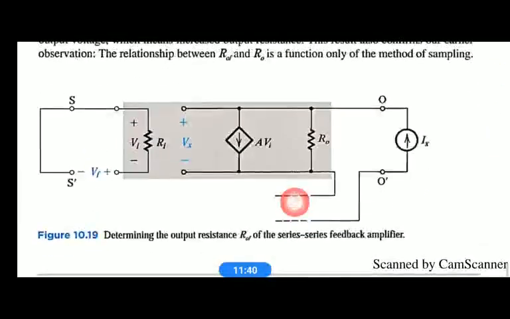So this is about a transconductance amplifier. We will continue with two more configurations, two more amplifiers, that is the transresistance amplifier and the current amplifier, in the next sessions.